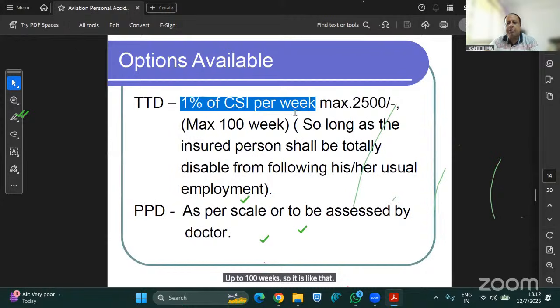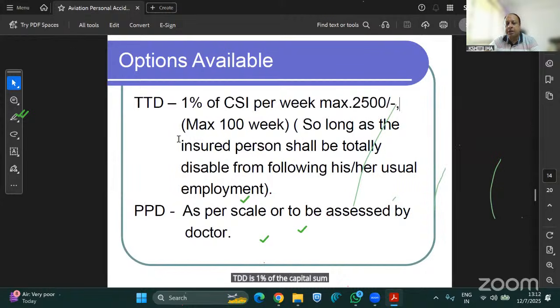TTD is 1% of the capital sum insured, maximum 2500, maximum 100 weeks. Why 100 weeks? Because after 100 weeks, the sum insured is totally exhausted. So there is no concept of 104 weeks. And it is the same as in the normal PA process. So that is why I'm going a little fast. I hope that all are able to understand this.